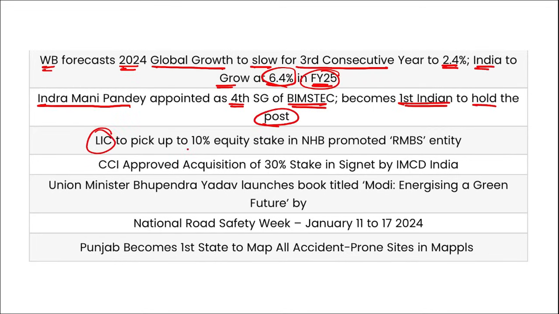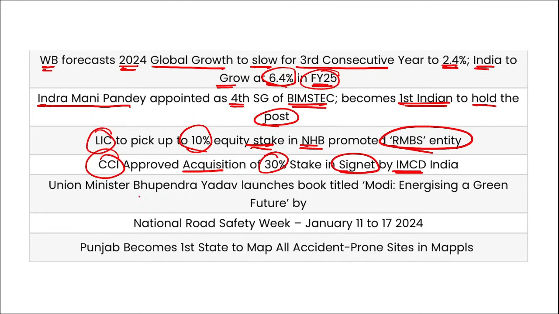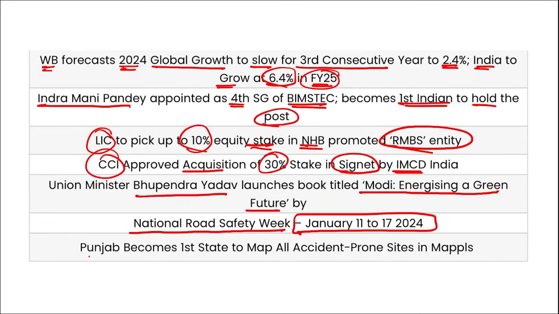LIC to pick 10% equity stake in NHB-promoted RMBS entity. CCI approved the acquisition of 30% stake in Signet by IMCD India. Bhupendra Yadav launched a book, Modi: Energizing a Green Future. National Road Safety Week is from 11th to 17th of January. Punjab became the first state to map all accident-prone sites in Mappls. So these are your important current affairs for the day, friends.